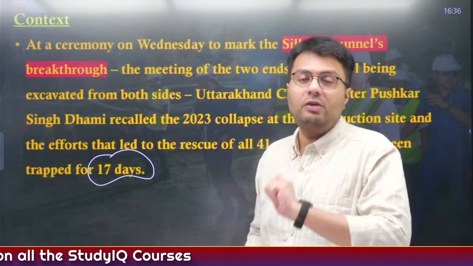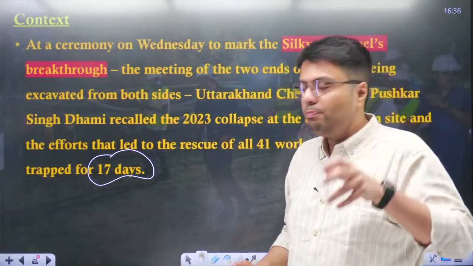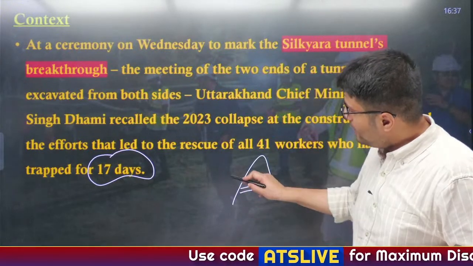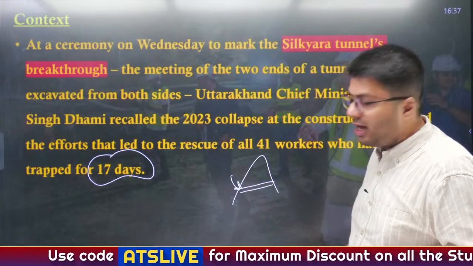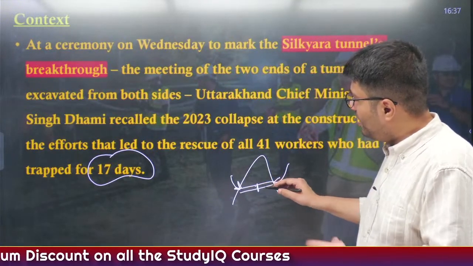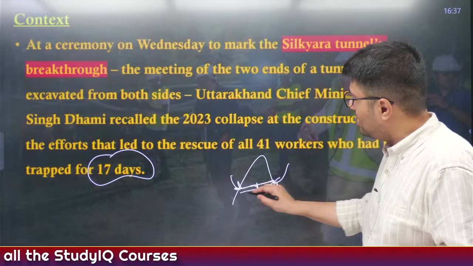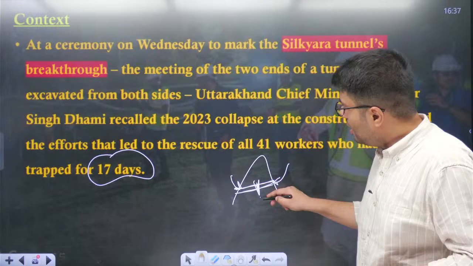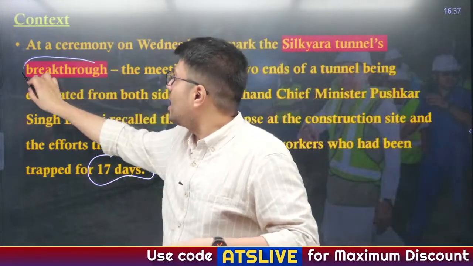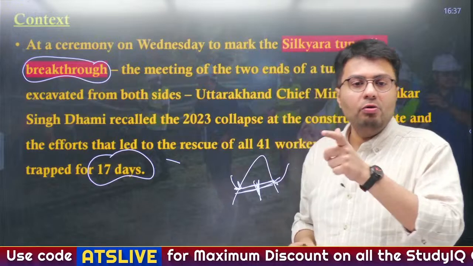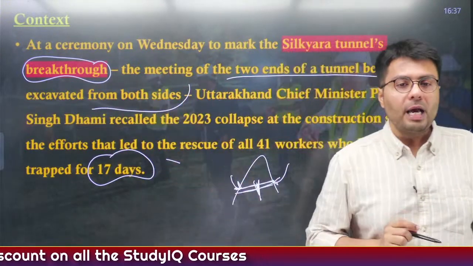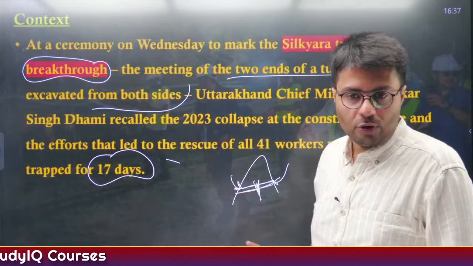Now the breakthrough of this tunnel has happened. What is a breakthrough? Suppose there is a mountain and you have to construct a tunnel. Machines start to dig the tunnel from one side, and another machine starts to dig from the other side, and somewhere in between both of these machines meet, which means the tunnel is now complete. So when these two machines meet, leading to the final construction or opening of the tunnel, that is known as the tunnel breakthrough. This is the term used for the meeting of two ends of the tunneling from the excavation site, and this breakthrough has happened, so that is why it is in the news.